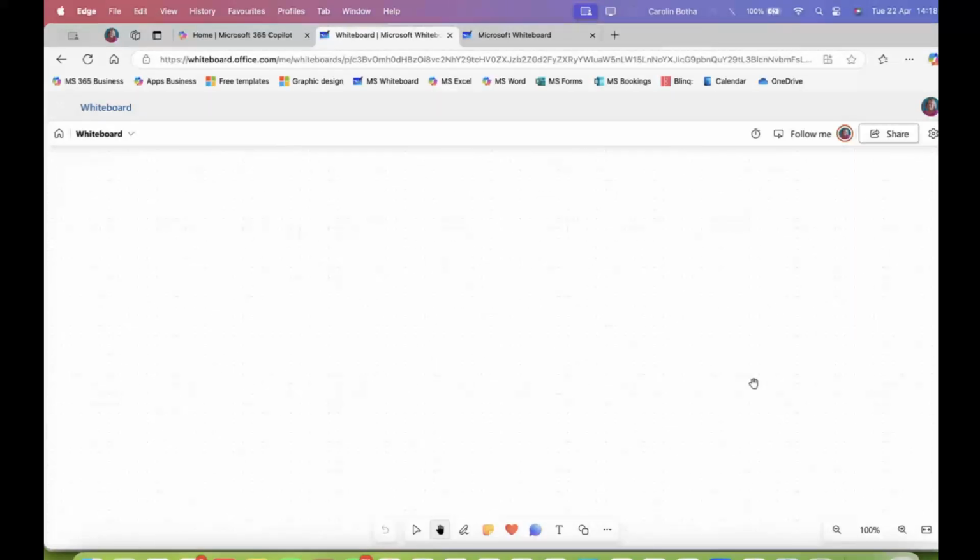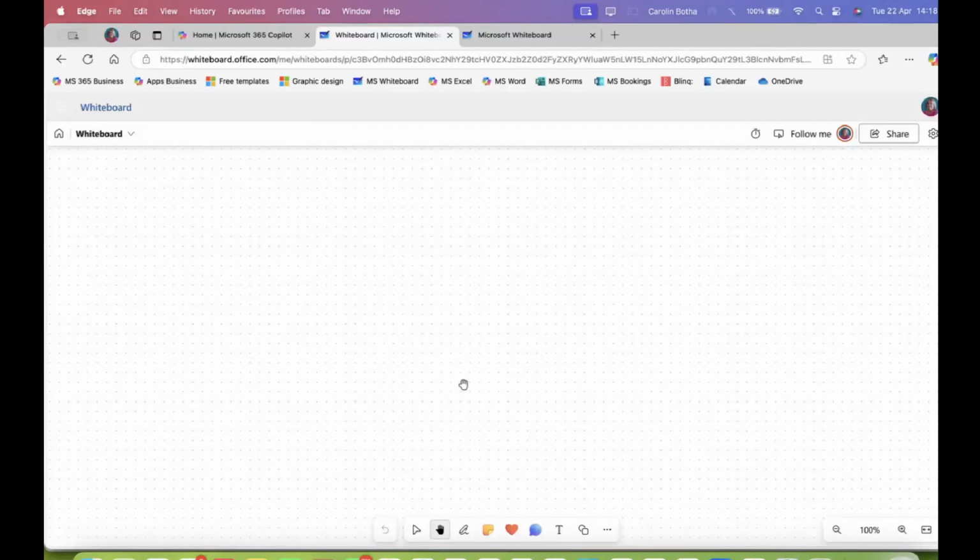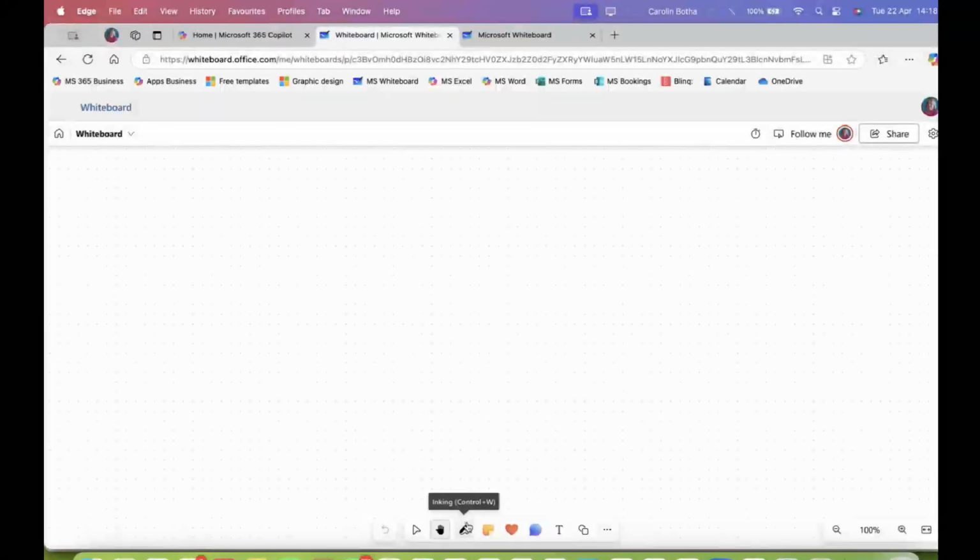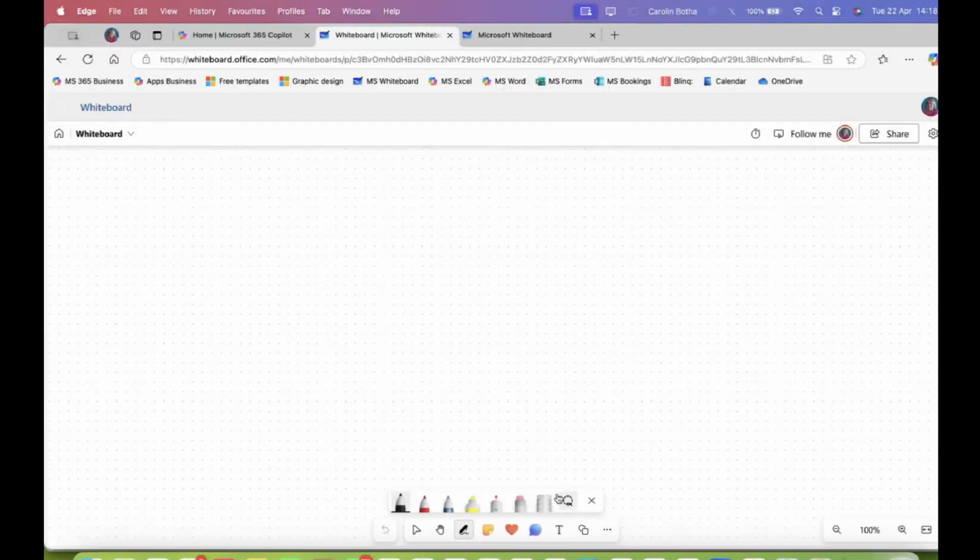You can go to the left. I don't know if you can see it properly, but when we start with sticky notes and stuff, you will see how you can move your whiteboard around. So the whiteboard is honestly as big as you need it to be. There's no limitation whatsoever.